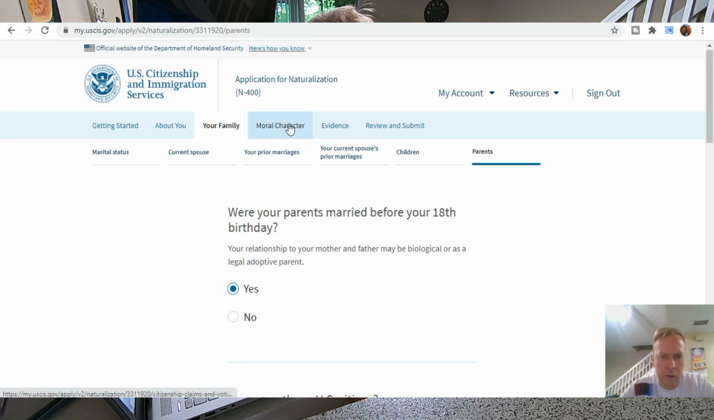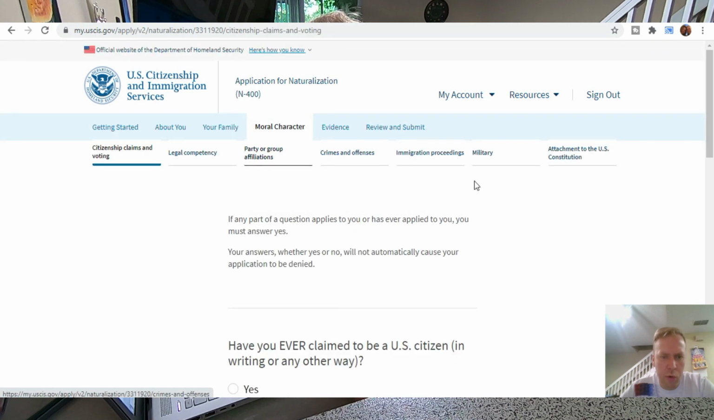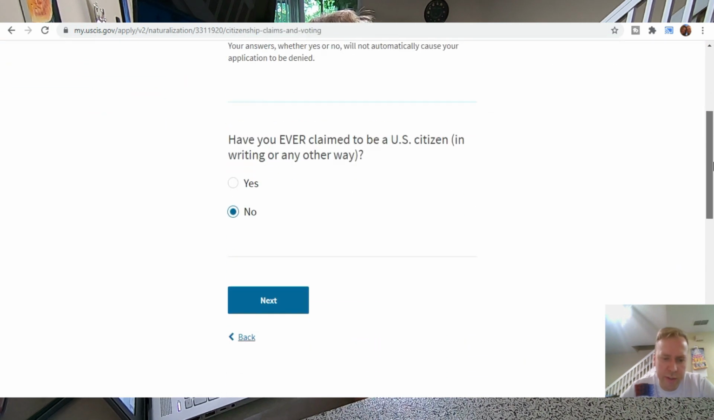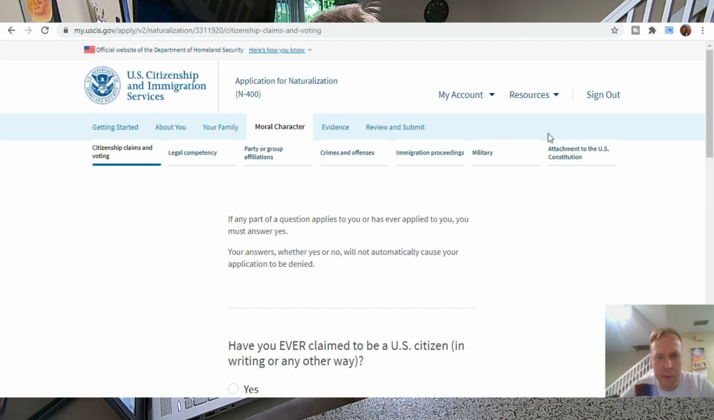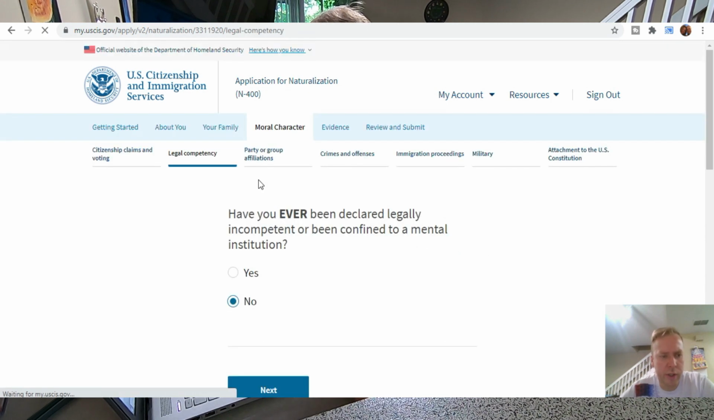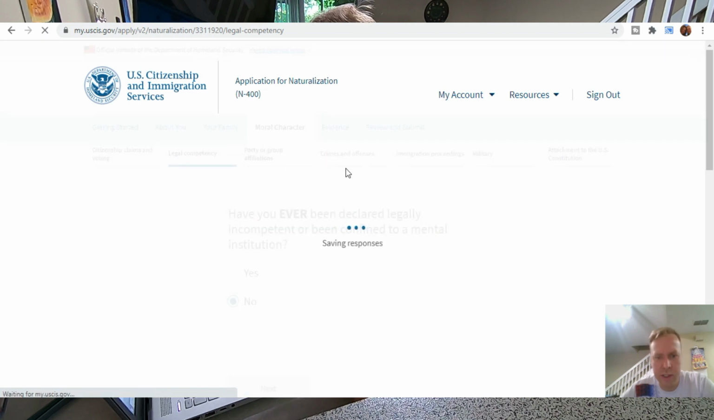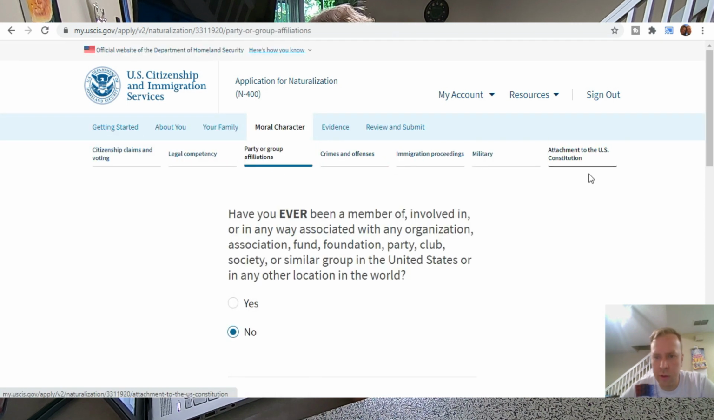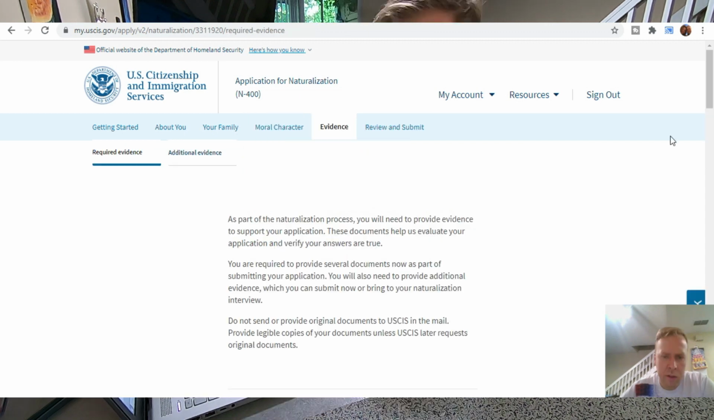And then after that, you go to moral character, which is basically about if you've committed any crime, legal court issues, and all of that. So in our case, my wife is pretty good girl, so she hasn't had any issues here. And then you go to evidence tab. It actually wasn't as bad.